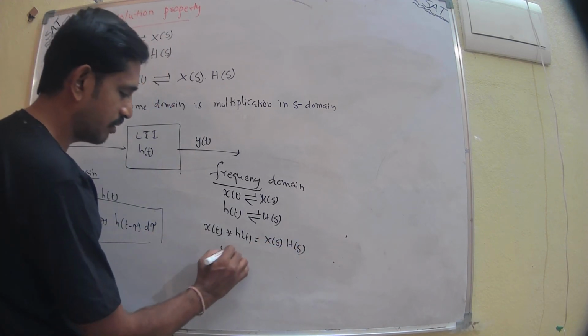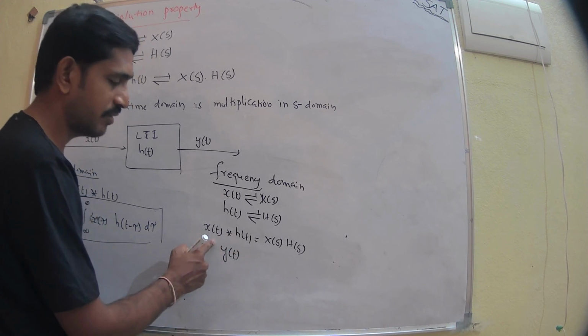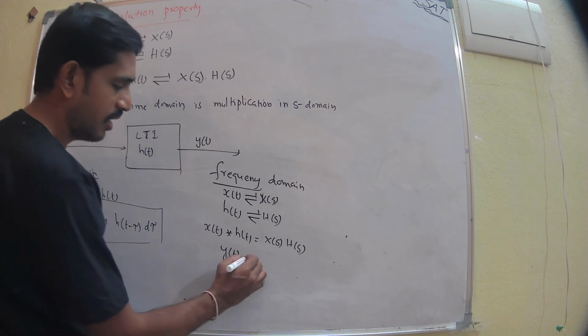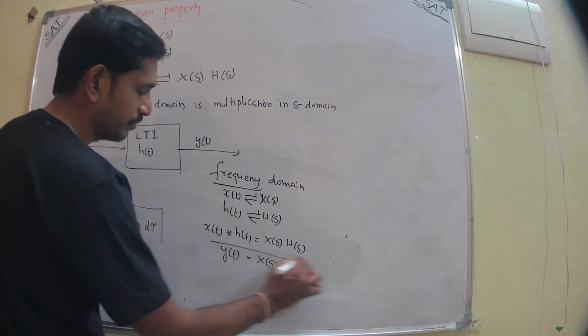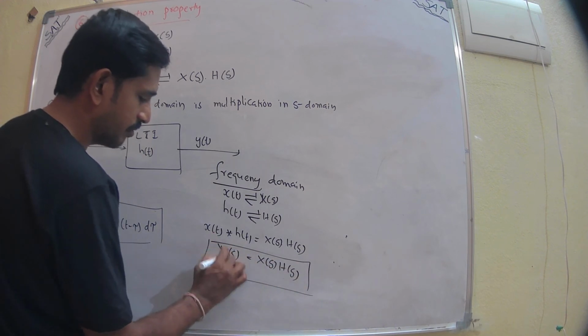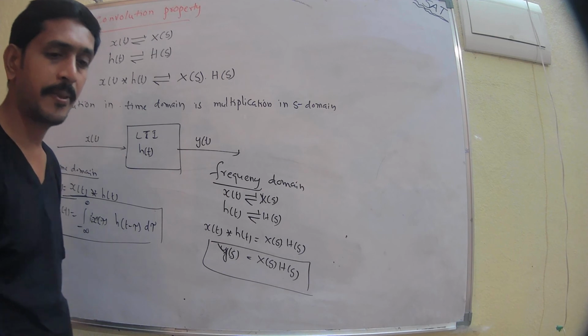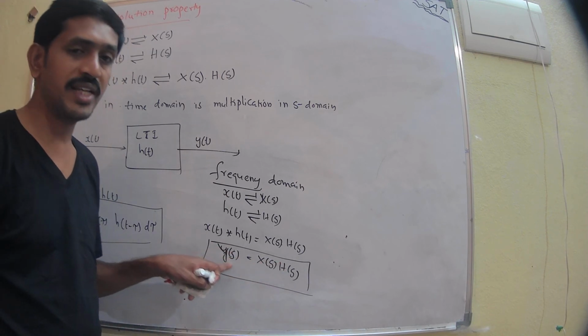So y of t is equal to x of t convolved with h of t, which is equal to x of s into h of s. This is y of s. So y of s is equal to x of s into h of s. This is the output in s domain.